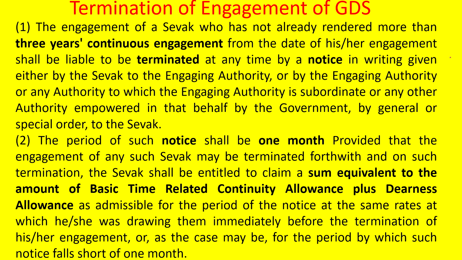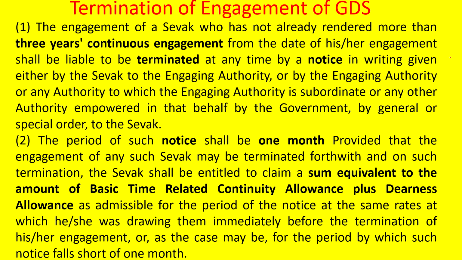If the engagement is more than 3 years, then an inquiry will be conducted, and based on the inquiry, disciplinary action will be taken. But if the service is less than 3 years of continuous engagement, he can be straight away terminated by giving a notice in writing by the appointing authority, or the GDS also can ask for termination by giving a notice. Either way, it is possible.